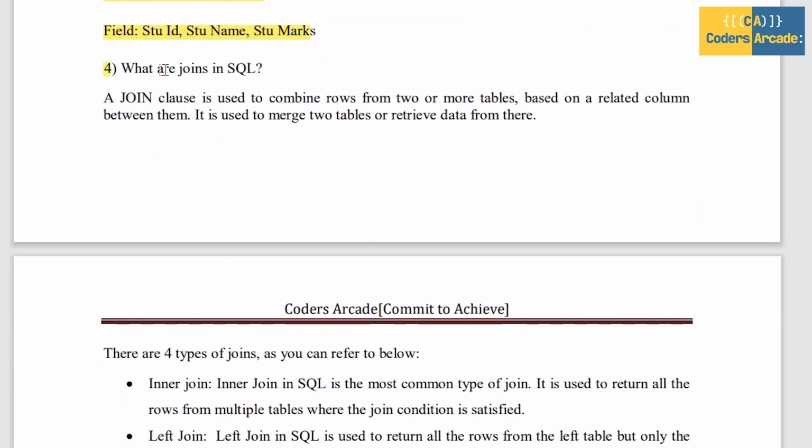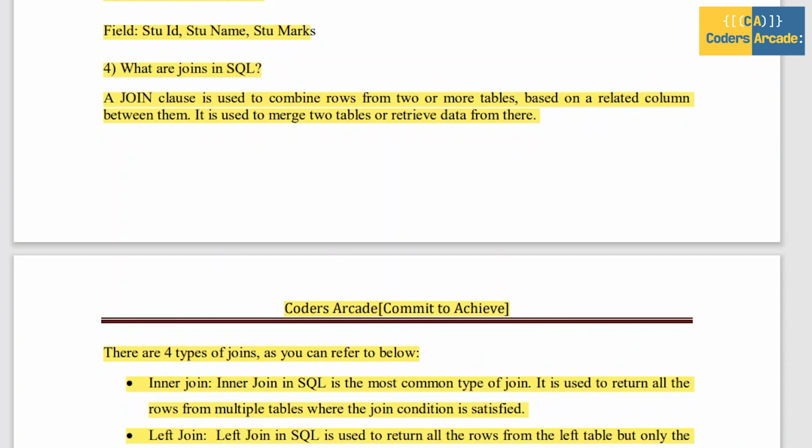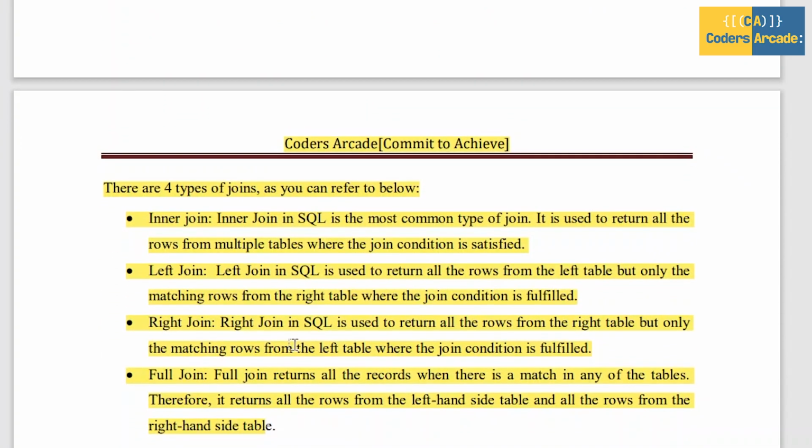Next, moving on to the fourth question. The fourth question is, what are joins in SQL? A join combines records from two or more tables in a database, and there are four types of joins. The first one is inner join, the second one is left join, the third one is right join and the fourth one is full join.